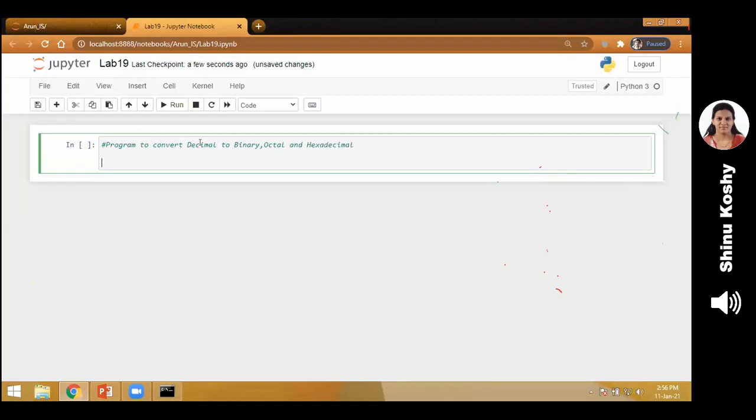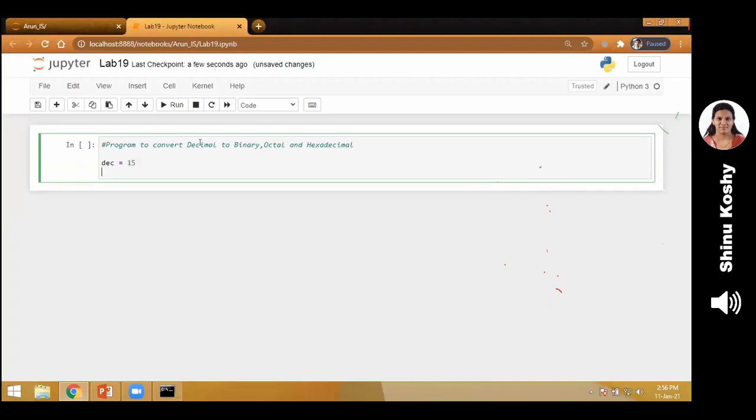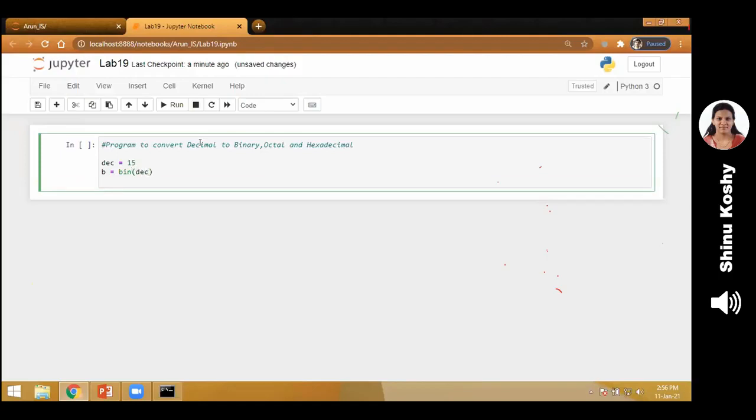So we start the program. We have a variable called DEC, that is to store the decimal number. It is having the decimal value 15. Now, to convert to binary, I use bin. That's all. So bin is a function to convert the decimal number inside DEC to binary. And where are we storing the answer? In the variable b.